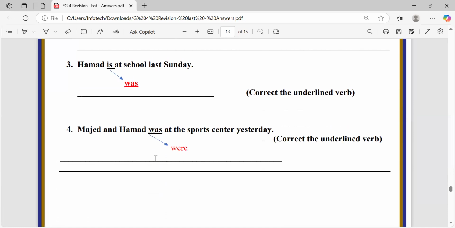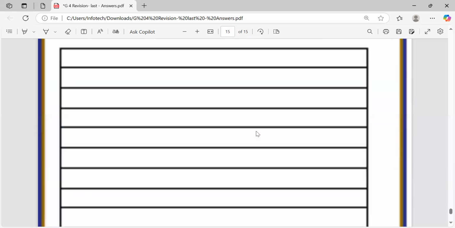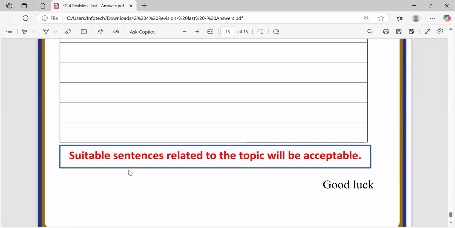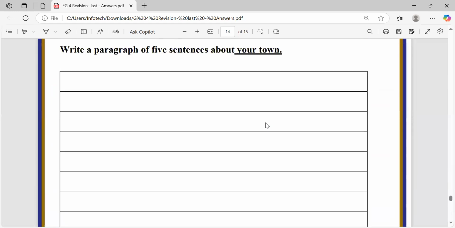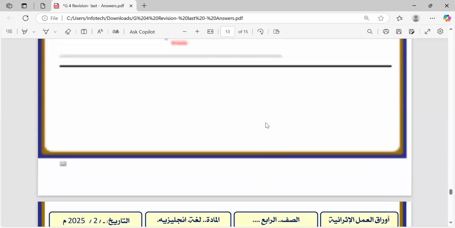Well done, everyone. And that's all for today. That's all for revision. We wish you the best of luck. And of course, as you see here, one last thing, the writing paragraph. You will find your town and your city. So suitable sentences related to the topic will be accepted. You can write anything you like about these topics, and inshallah they will be accepted.